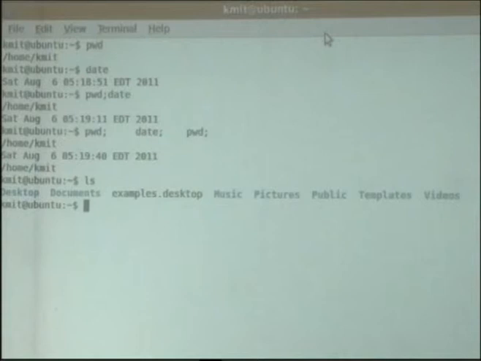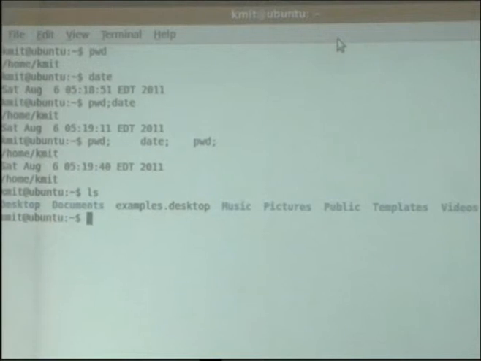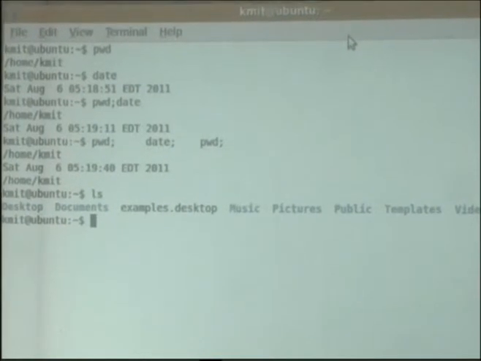Here it has displayed Desktop, Documents, examples.desktop, and so on, which are the files and directories available. But just by seeing the color, we cannot say what each one is. In order to get the long list information, we need to give some more information to the command. We request the command for more information, and that request can be given in the form of arguments.